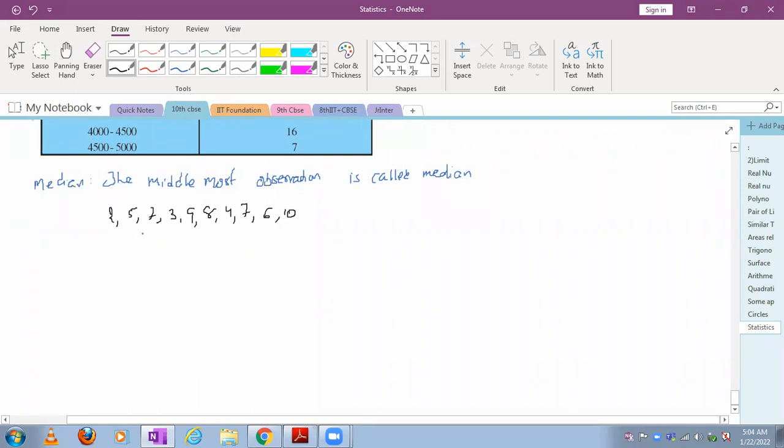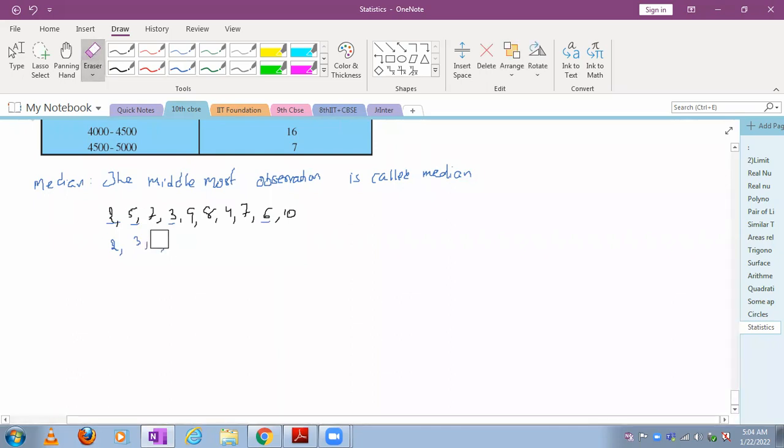So first thing is, for finding the median, first we have to arrange this in ascending order. Now tell me what is the ascending order for this. First we have to write 2, after 2 will come 3, then 5. Okay, sorry, 4 I didn't write.